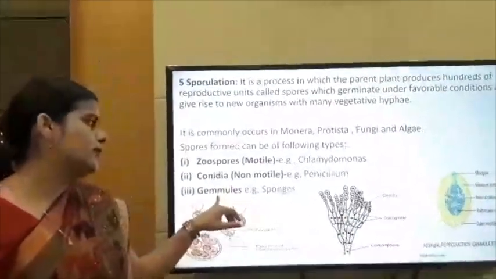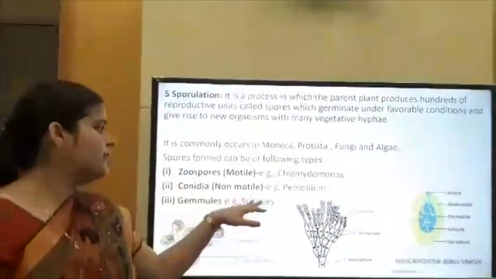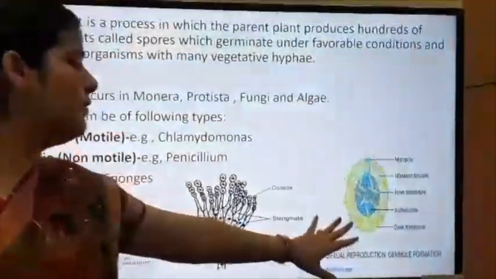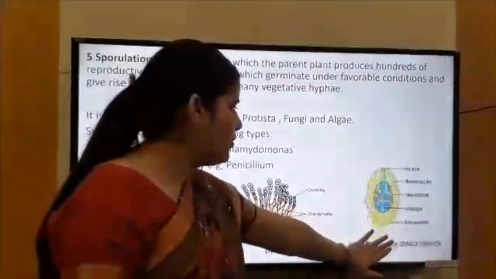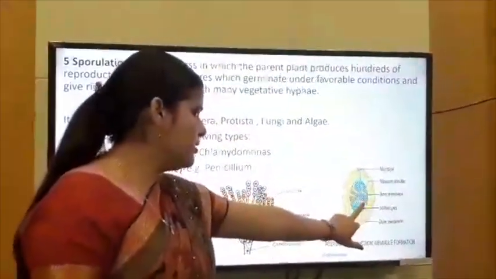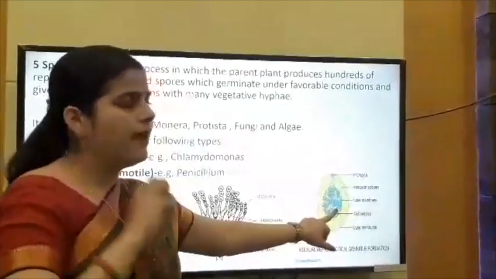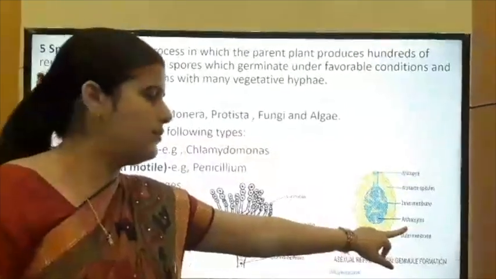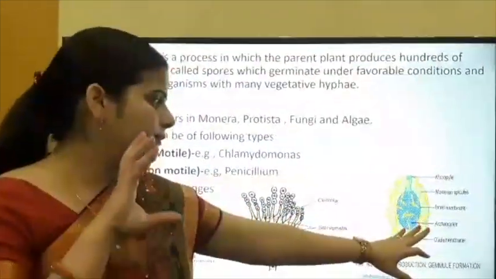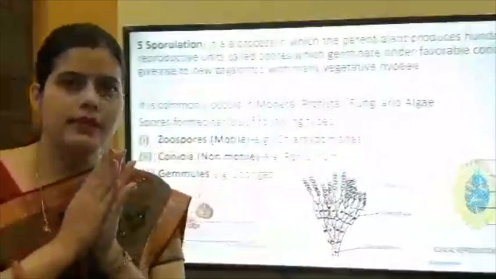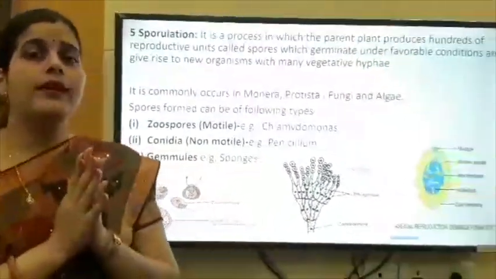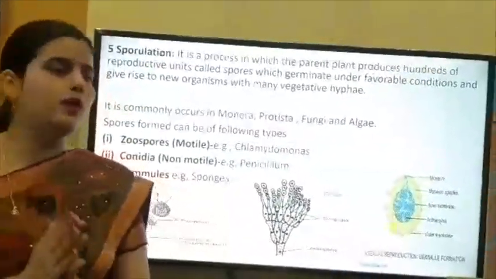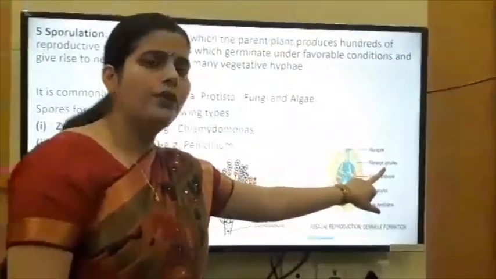Next is gemmules. They are found in sponges. This is the structure of a gemmule. It is somewhat rounded. It has an outer membrane, this one, and an inner membrane, this one. Inside the inner membrane, many cells are present, which are known as archeocytes. And between the inner membrane and outer membrane, many spicules are present. Many needle-like structures are present, which are known as spicules. Monaxon spicules. Okay.